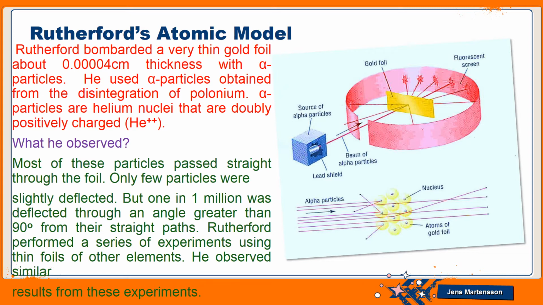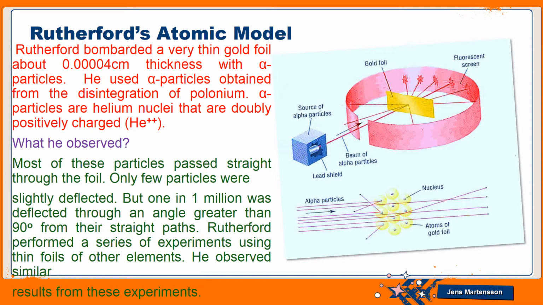You can see in the pink color, it is the fluorescent screen. When alpha particles fall on this fluorescent screen, they produce light. So from this, he observed that most particles passed straight through the gold foil, and only a few particles were slightly deflected. You can see the deflection of these particles on the right and left side.